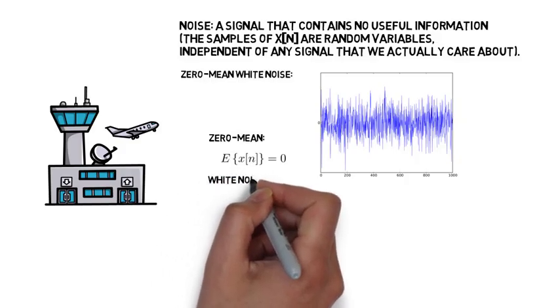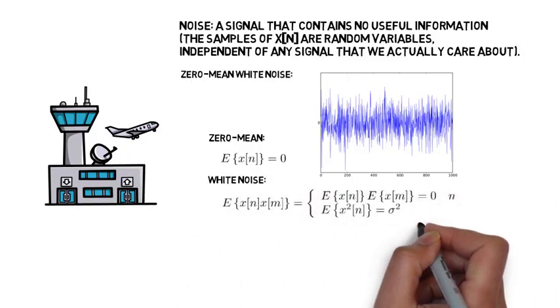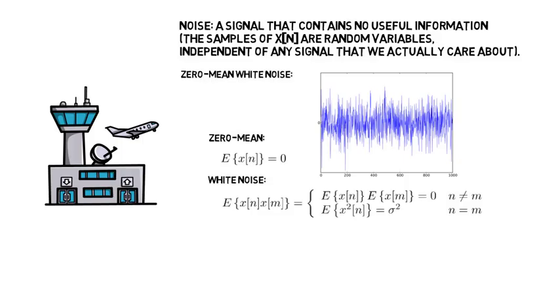White noise means that each sample is uncorrelated with every other sample. It means that the expected value of x of n times x of m is equal to the product of the expected values of those two samples, which is equal to 0 when n is not equal to m. And when n is equal to m, it's equal to the variance, sigma squared.